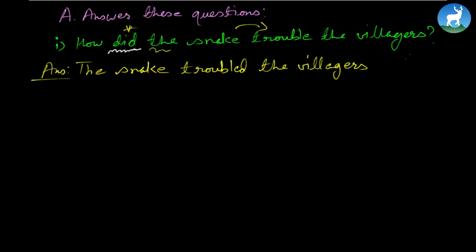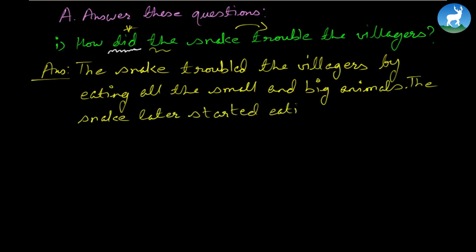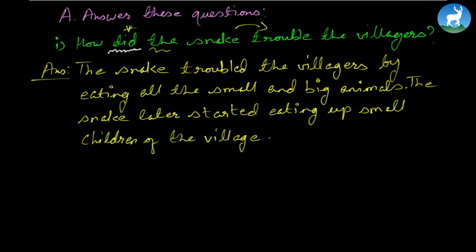The snake troubled the villagers by eating all the small and big animals. The snake later started eating up small children of the village. See? A very simple answer. So this is how the snake created a great havoc or trouble in the village. The snake troubled the villagers by eating all the small and big animals. The snake later started eating up small children of the village. So this is how the villagers were troubled by the snake.